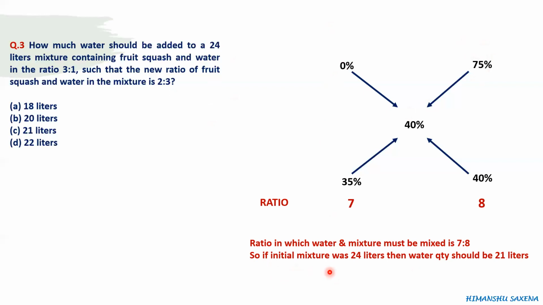And if this mixture was 24 liters, then this water has to be in the same ratio, 7:8. So this water quantity should be 21 liters, right? If this is 24, this also gets multiplied by 3, because 8 threes are 24. So 7 threes are 21. So water quantity would be 21 liters. So our answer would be C, 21 liters.